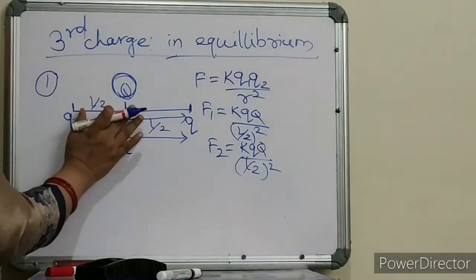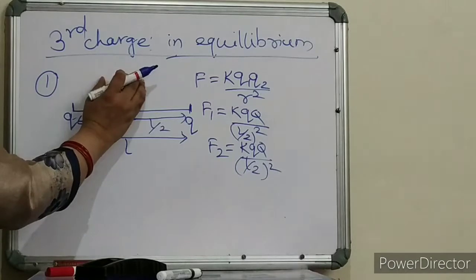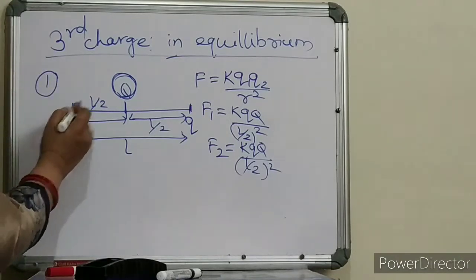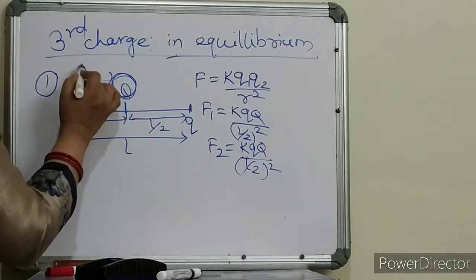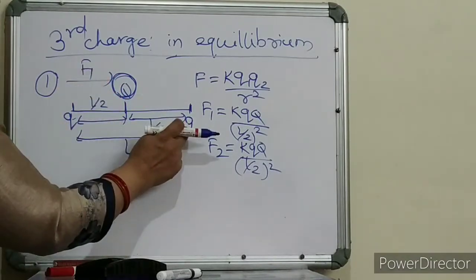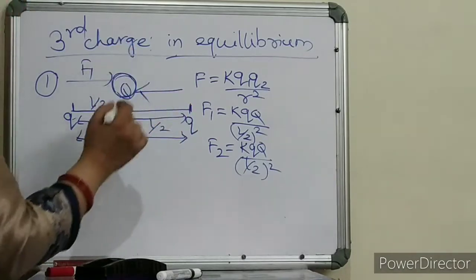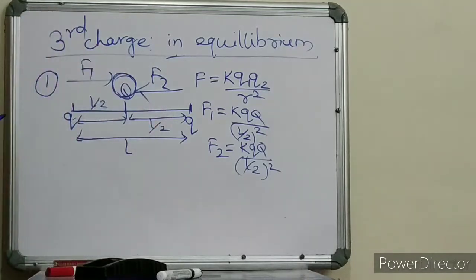Magnitude is the same, but they are in opposite directions. Okay, children? So that means here the net force will be, see, this q will now push this q away because both are positive charges. So F1 will be like this, and this q charge, again this is positive, this is positive, so it will again repel, no? So you can see both the forces are equal in magnitude and opposite in direction.